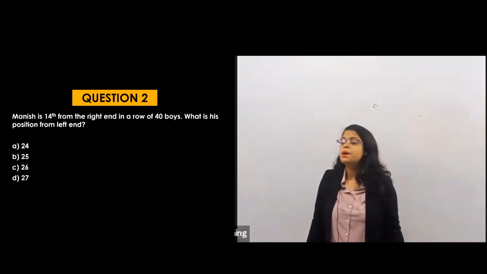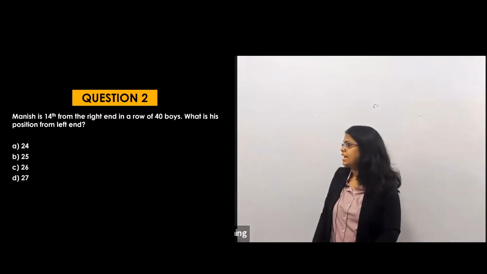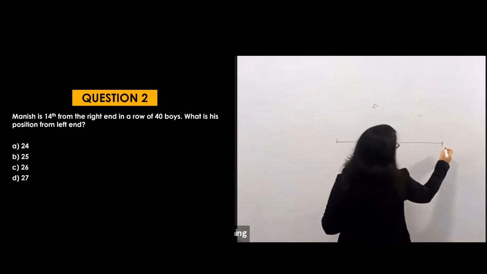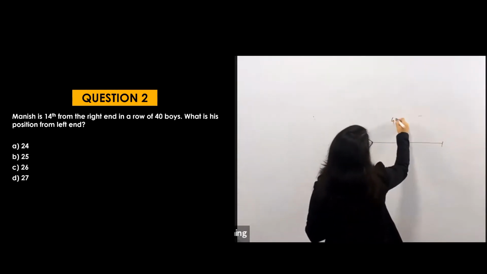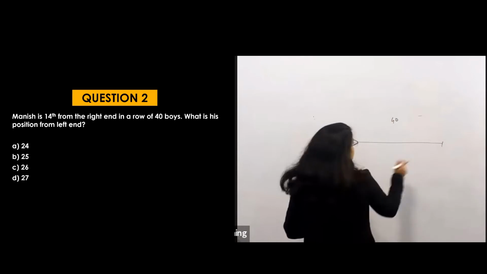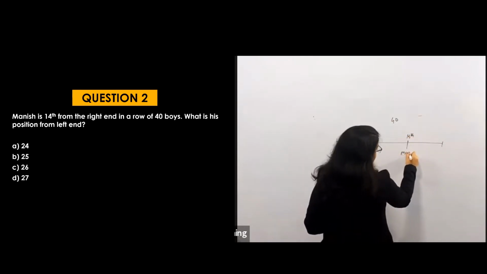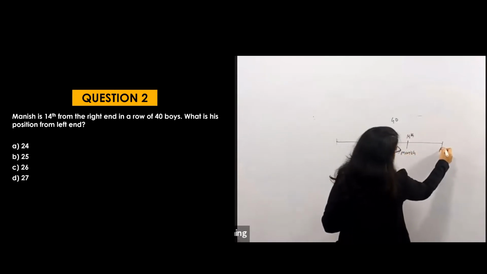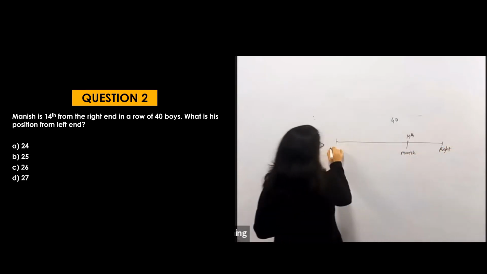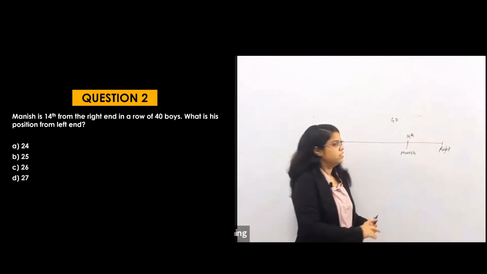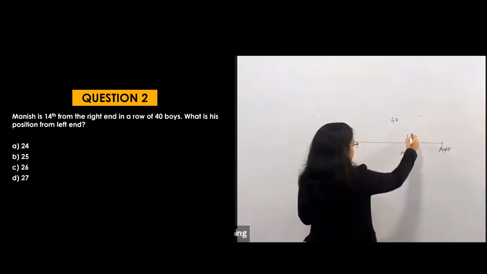So what are they saying? Manish is 14th from the right end in a row of 40 boys. There is a row of 40 boys, right? The total is 40 boys, and Manish is 14th from the right end. Here is Manish, 14 from the right end. This is the left. So should we directly solve by the formula? Is it okay?